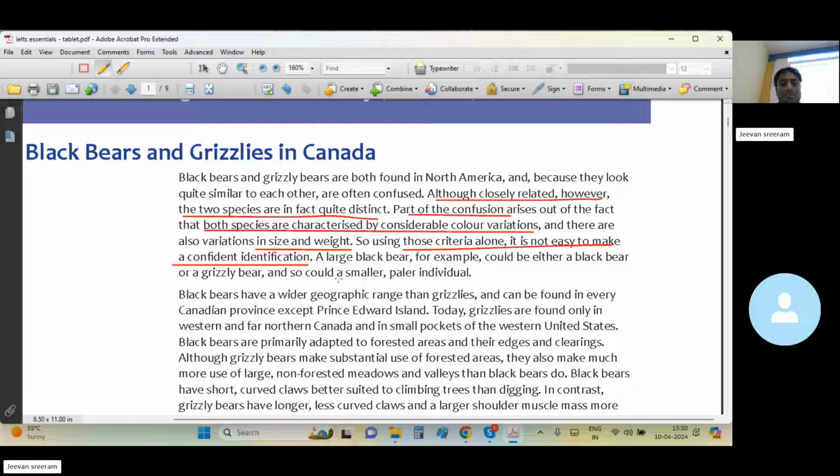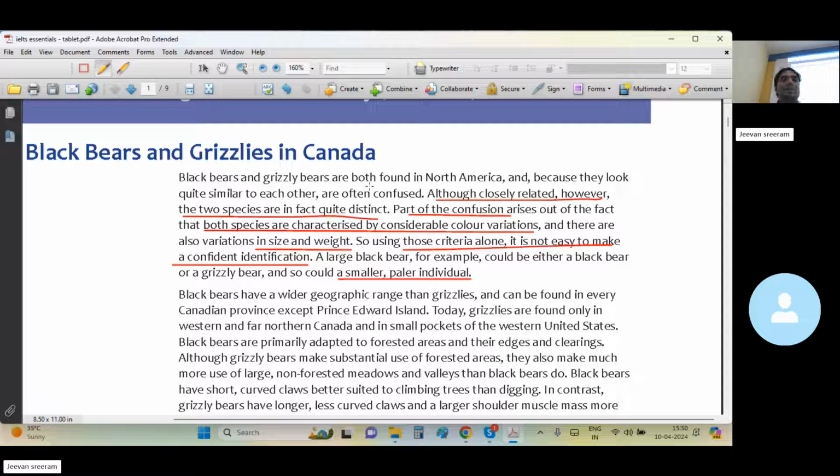Even if you see this sort of thing, you can't exactly differentiate whether it is a black bear or a grizzly bear, although you can see clear differences in size, weight and color variations. As there are too many different things that you should be able to observe, although you fully know about such differences, it is really difficult to differentiate one from another.